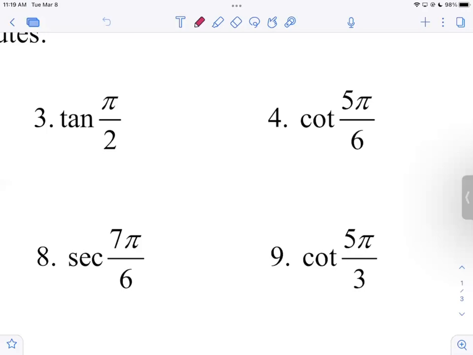Cotangent of 5 pi over 6. Pi over 6 is, again, square root of 3 halves, 1 half. That's the ordered pair. 5 pi over 6 puts me in quadrant 2, where it's negative square root of 3 halves and positive 1 half.